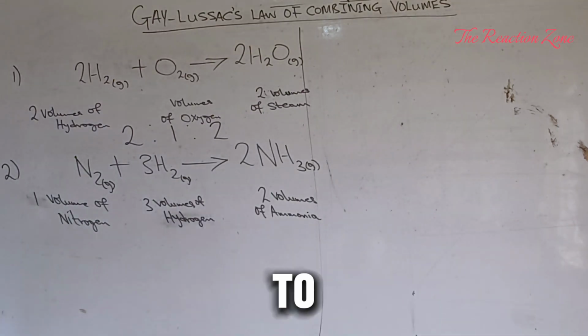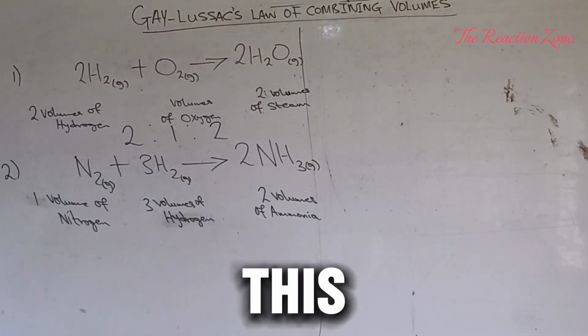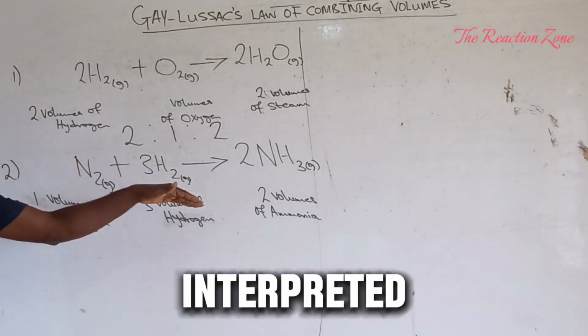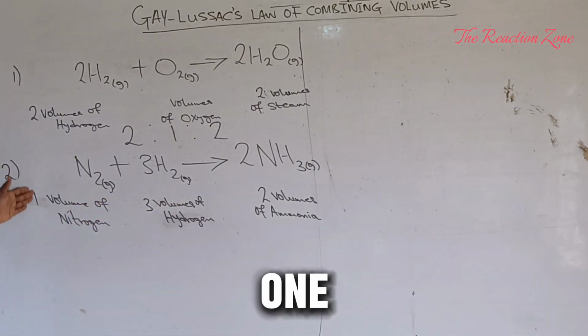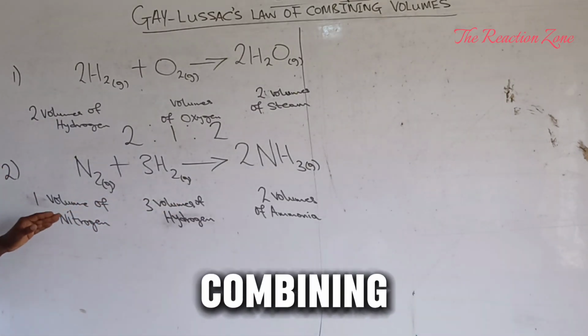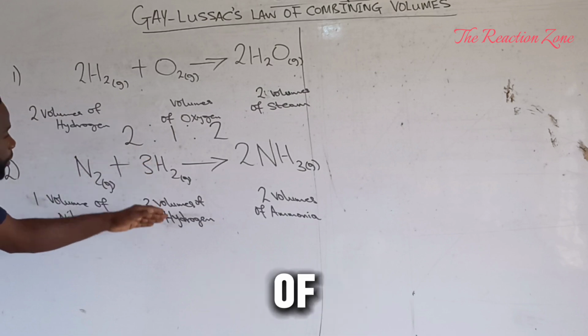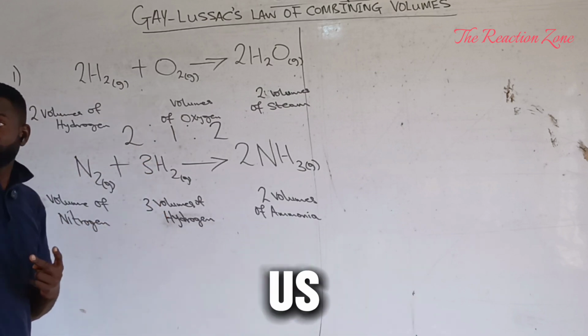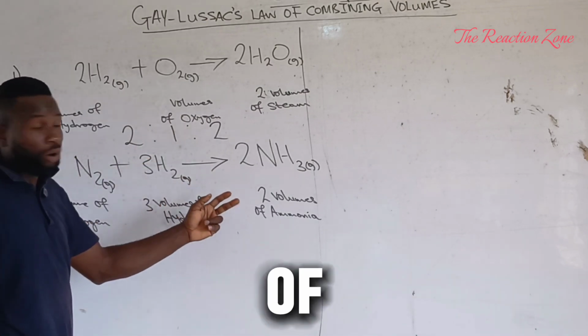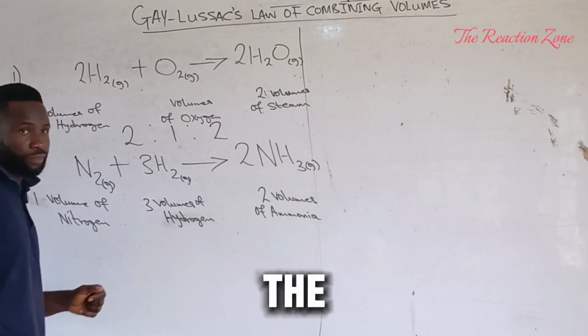However, according to Gay-Lussac, this equation can be interpreted as 1 volume of nitrogen combined with 3 volumes of hydrogen to give us 2 volumes of ammonia.